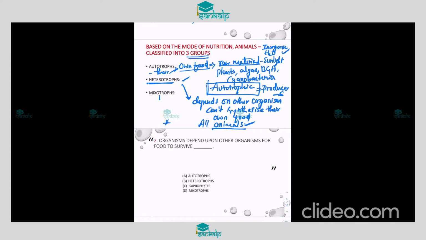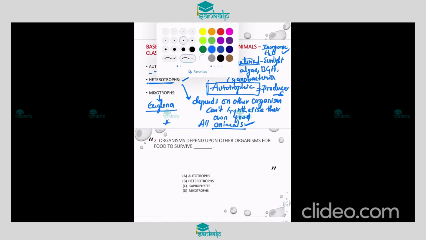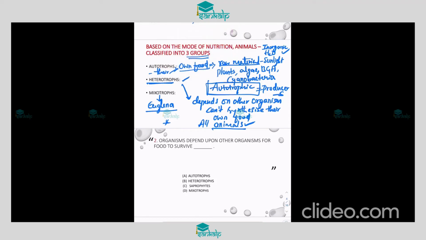Next, mixotrophs. An example for this is Euglena. If sunlight is available as a source, then it acts as an autotroph.